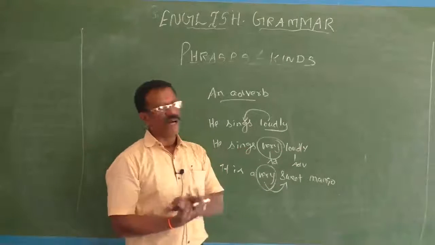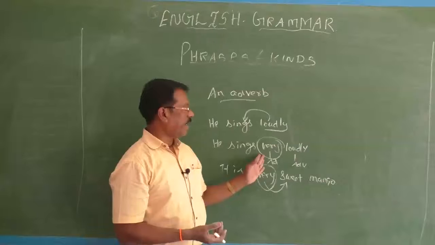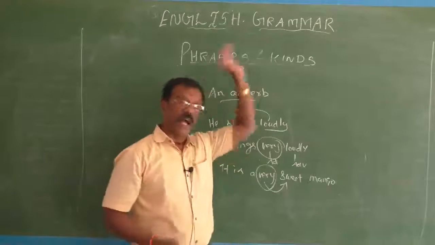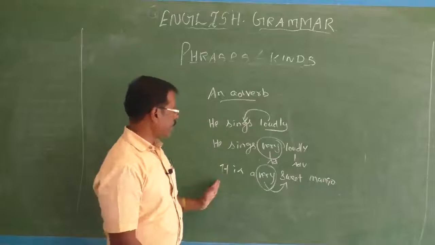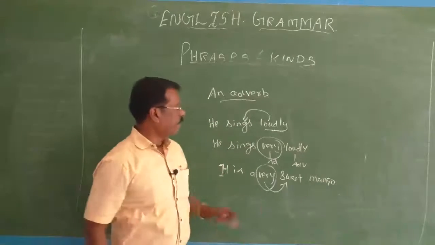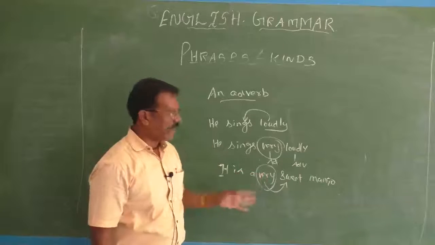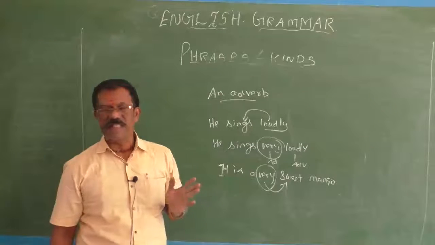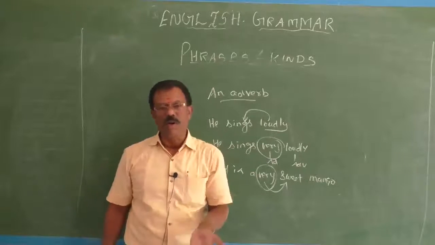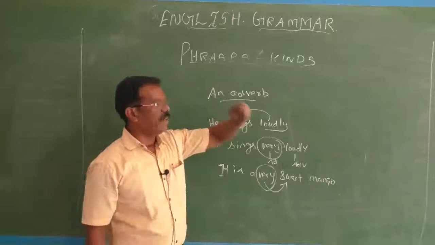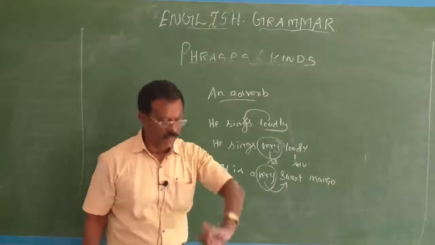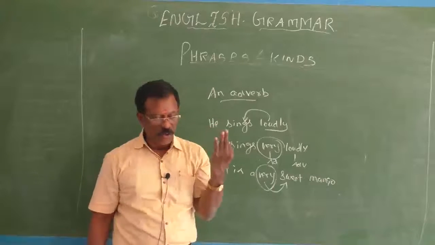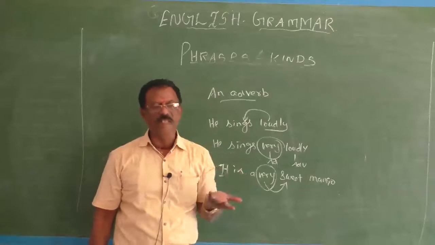She sings very loudly. Very is an adverb. Loudly is also an adverb. So, sometimes an adverb may modify another adverb. See, in the third example, it is a very sweet mango. Very is an adverb. It modifies here the adjective sweet. Okay. So, from these three examples, what you know is that an adverb is a word that describes a verb, describes another adverb, and describes an adjective also. So, what are the types of adverbs?